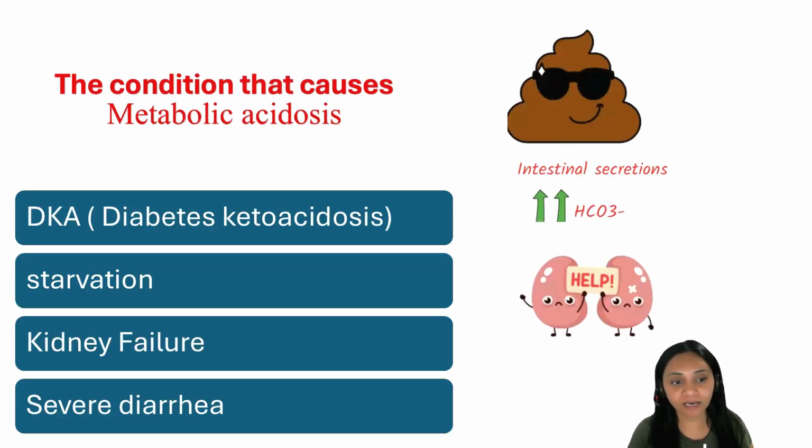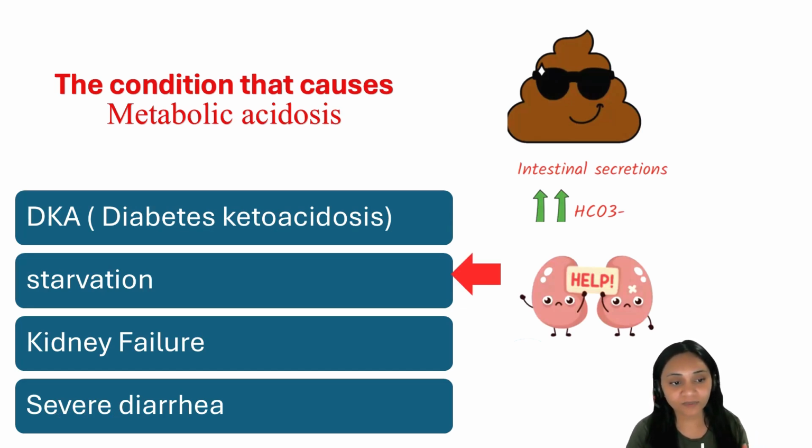So the big one is diabetic ketoacidosis. Diabetic ketoacidosis is a life-threatening complication of type 1 diabetes. What happens in type 1 diabetes? Patients do not produce any insulin. When there is no insulin, the glucose is not transported from the patient's blood to inside the cell. So the cells go through starvation. Because of that, there will be a breakdown of protein and fat to get energy, and the end result will be accumulation of ketones and acid that will lead to diabetic ketoacidosis.